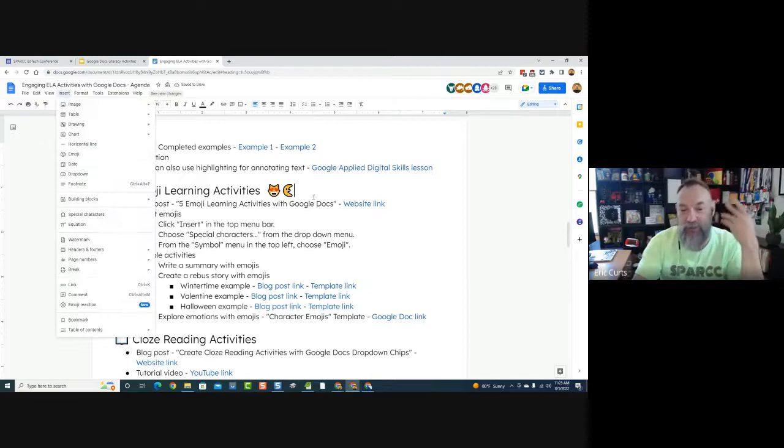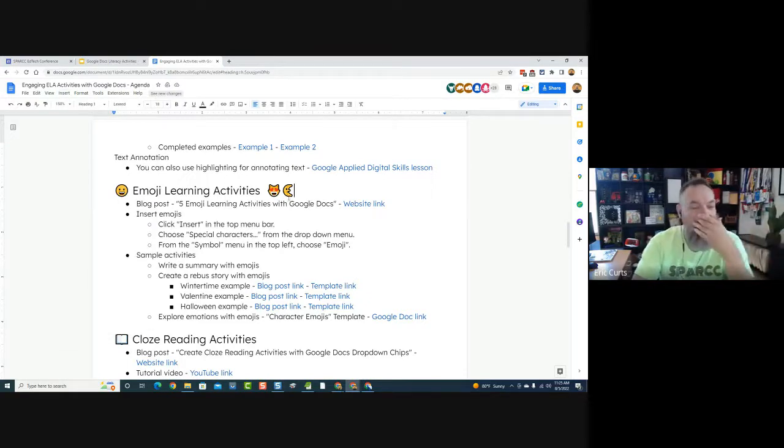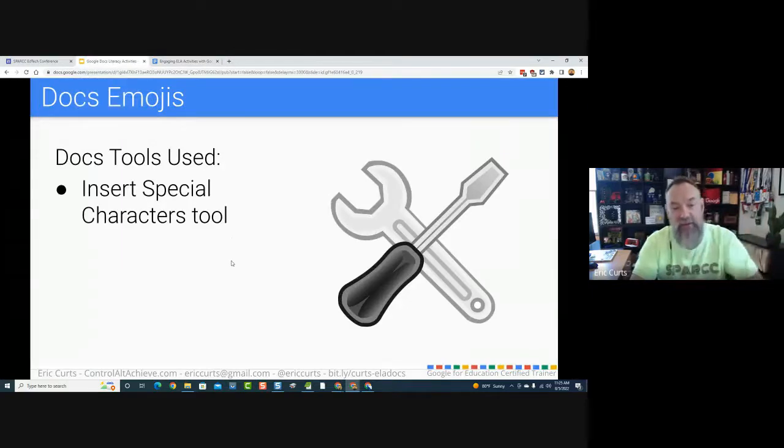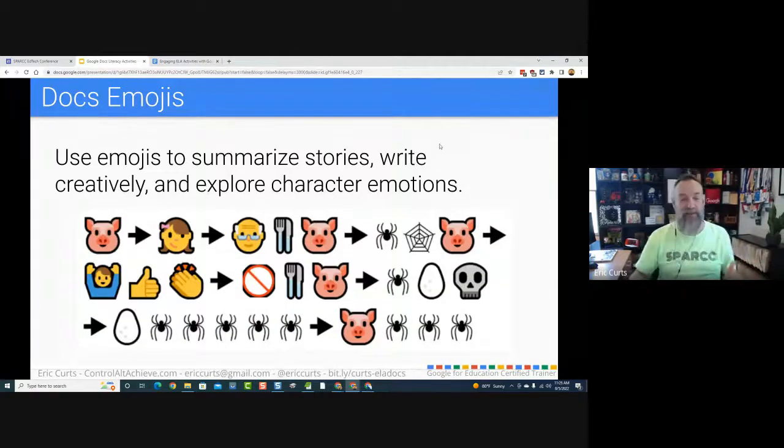But the point is, you can put emojis into a document. The question is, why would we do that? So what are some of the activities we can do with it? So let's just think through some possibilities. One thing could be a fun way to have students work on summarization.